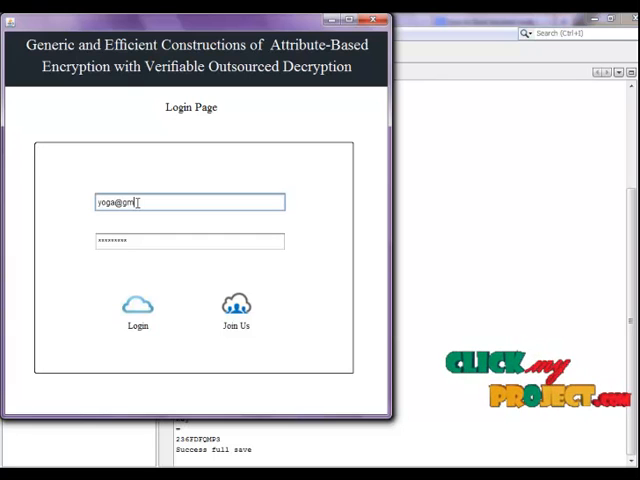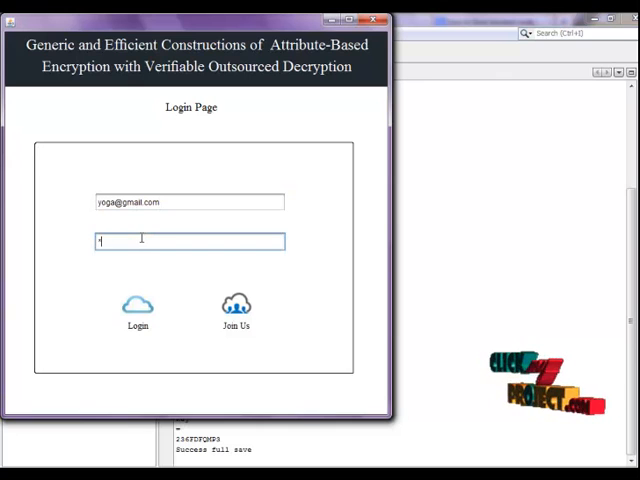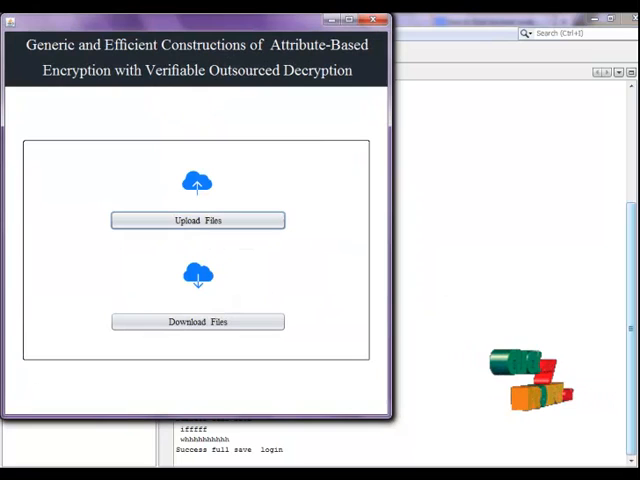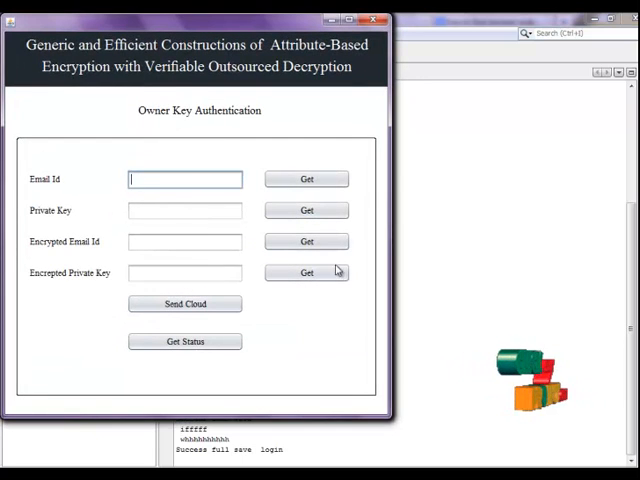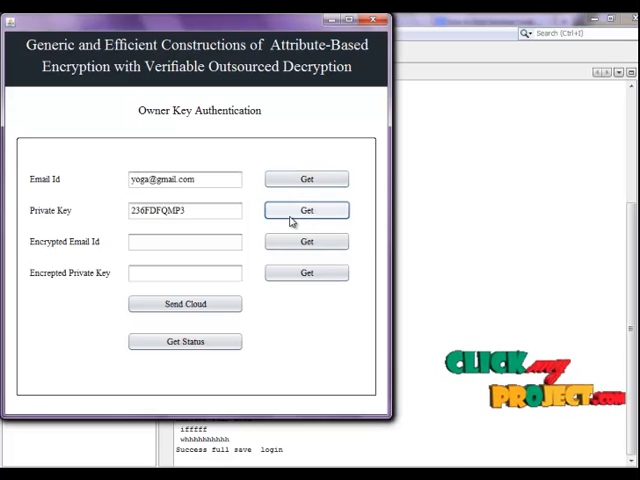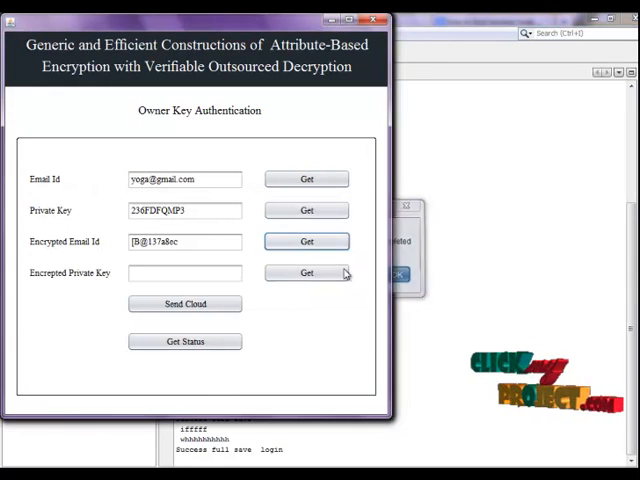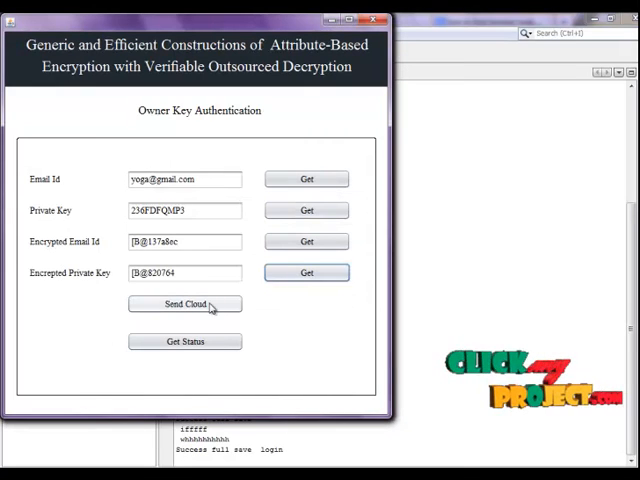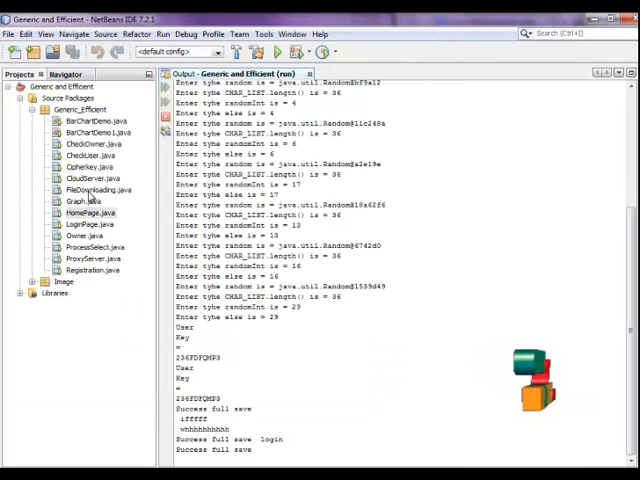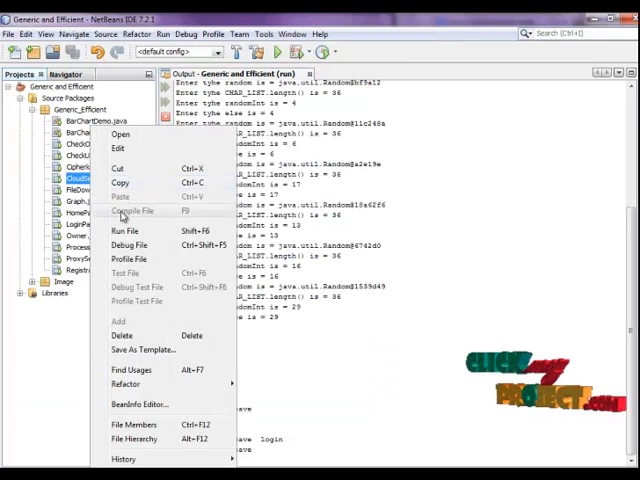So now you log in with yoga@gmail.com and then the password yoga. Login is successful. Any user can upload a file or download a file. Now we choose upload file. We are getting another checking process on the cloud side. So get the email ID and the private ID. This is also encrypted successfully, and then again the private key is sent to the cloud. Then now start the cloud server run.